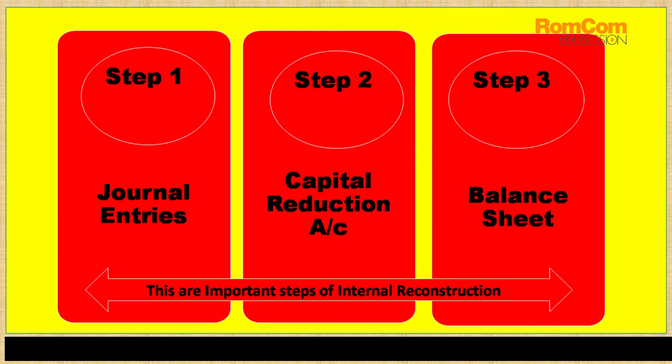Step number 3 is nothing but the balance sheet. So these are the systematic steps which we need to follow while preparing the internal reconstruction questions in a practical manner. These are the important steps of internal reconstruction. All these steps will carry a total of 20 marks in your financial accounting TY BCom semester 5 examination.